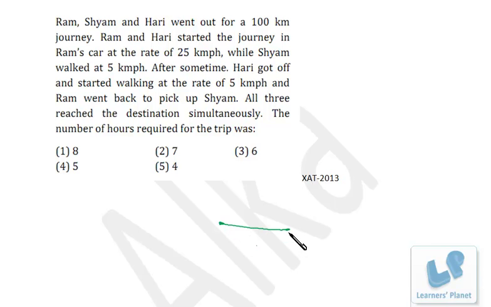Now 5 hours to complete the journey and his speed is 5 km per hour. That means he's walking for 25 km. That means till here they might have driven 75 km in the car. So 75 km with the speed 25, that means they might have taken 3 hours. So till here 3 hours and from here to here 5 hours. So total length of the journey is 3 plus 5, 8 hours.